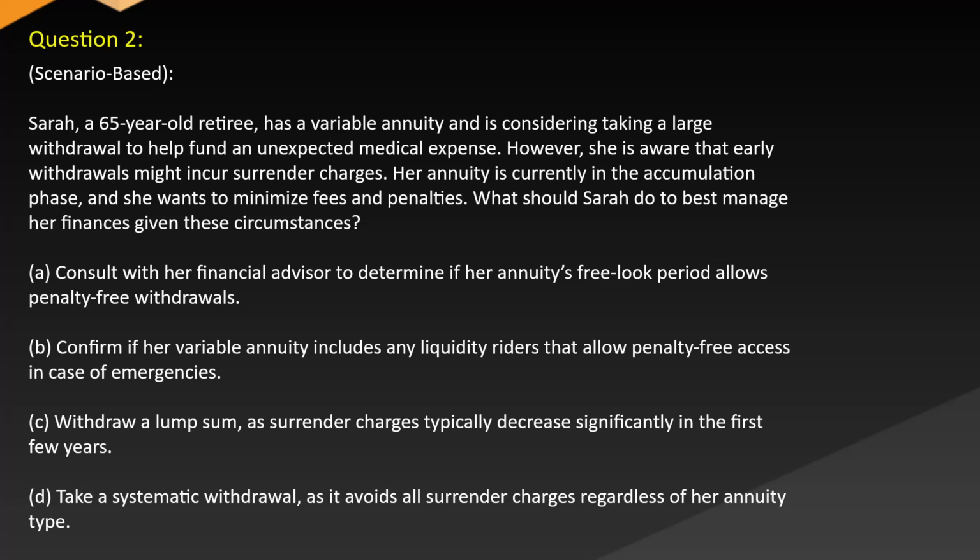A. Consult with her financial advisor to determine if her annuity's free look period allows penalty-free withdrawals. B. Confirm if her variable annuity includes any liquidity riders that allow penalty-free access in case of emergencies. C. Withdraw a lump sum, as surrender charges typically decrease significantly in the first few years. D. Take a systematic withdrawal, as it avoids all surrender charges regardless of her annuity type.